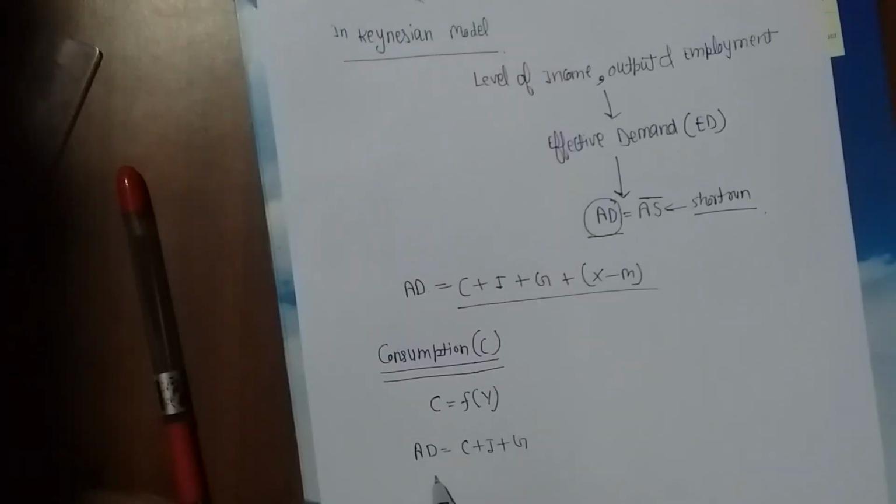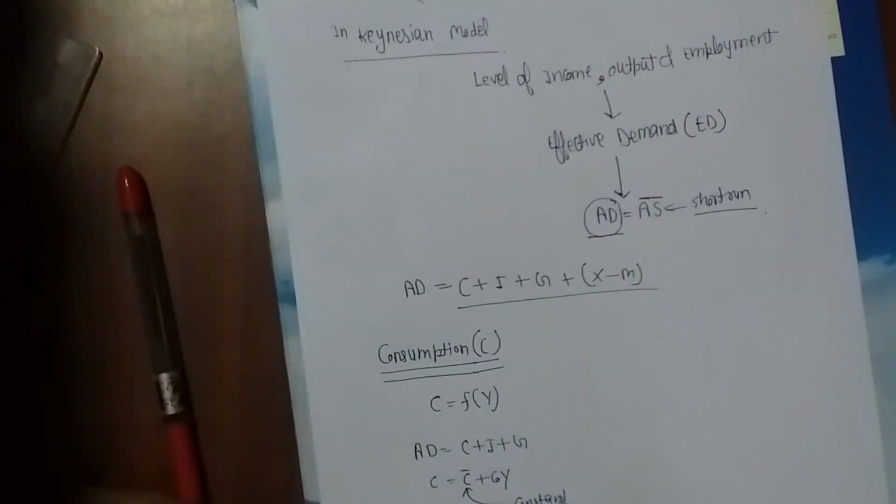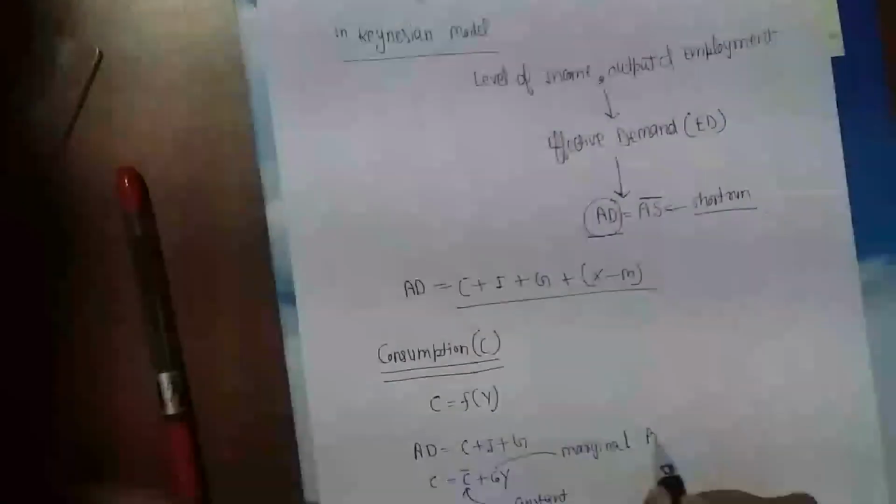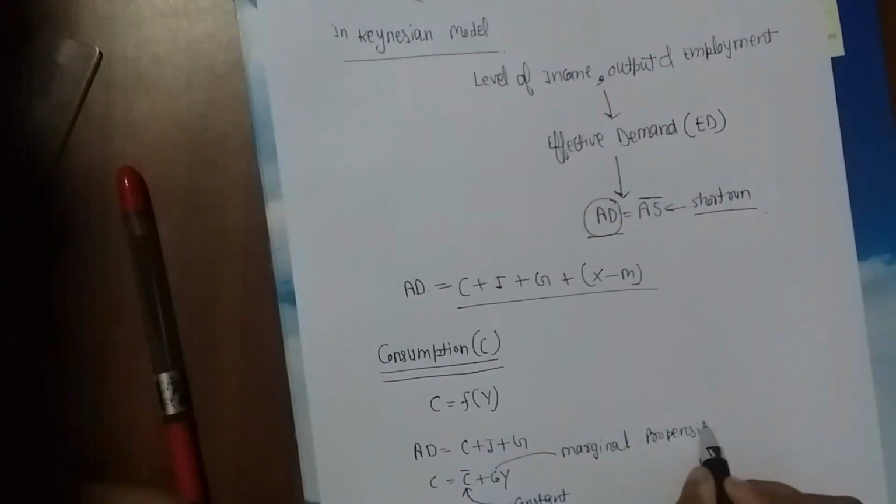We can write consumption is equal to C bar plus C naught plus Y, right? This is constant. Okay. This is MPC, marginal propensity to consume. We can write it MPC.